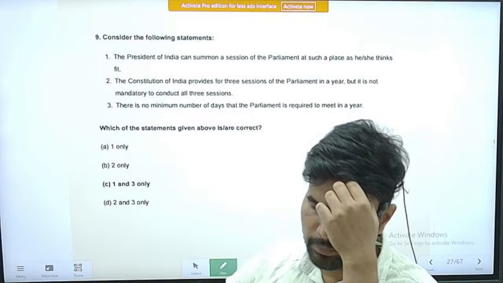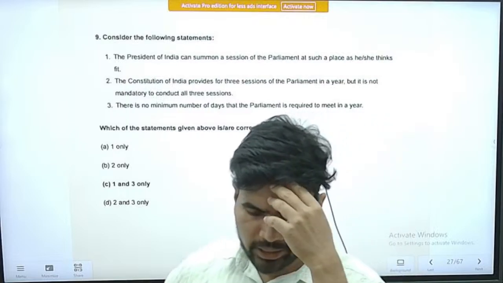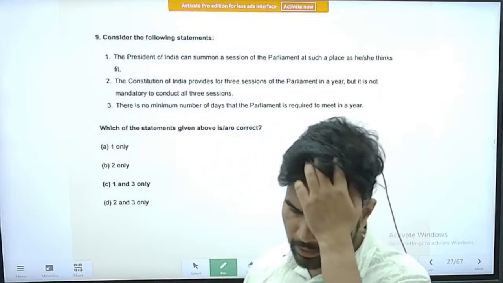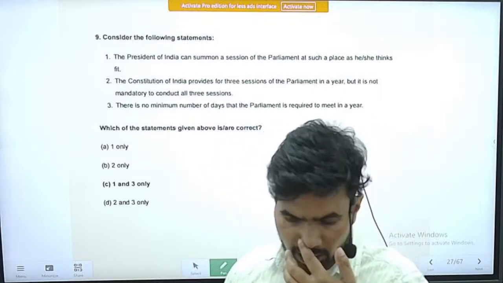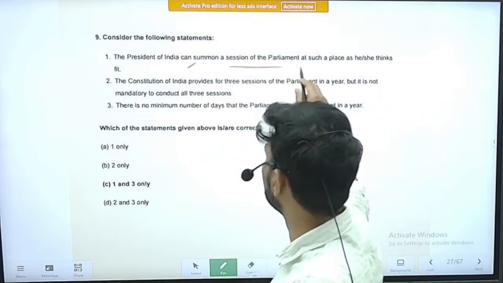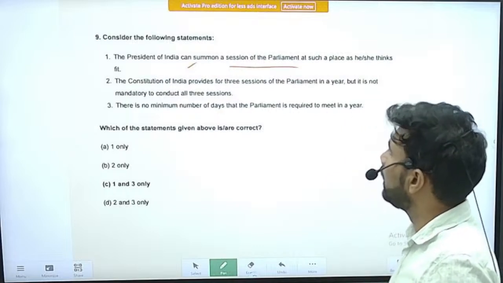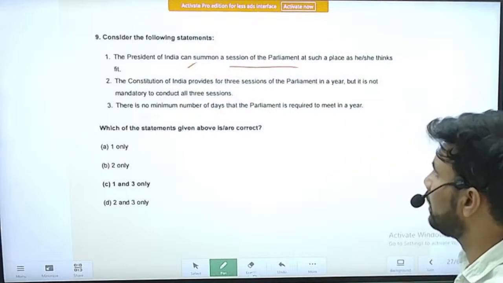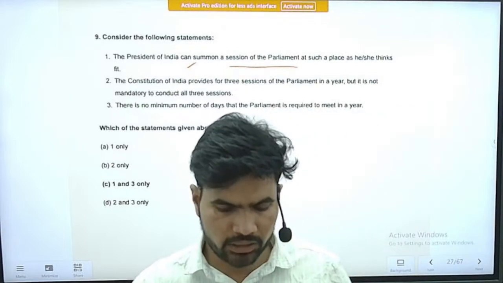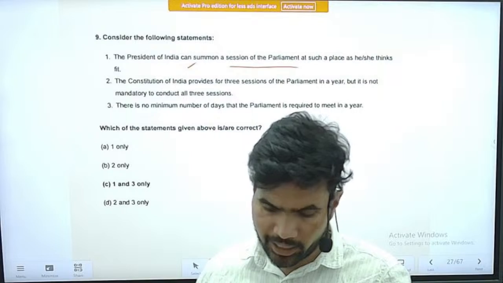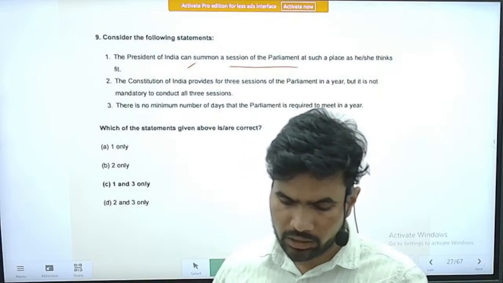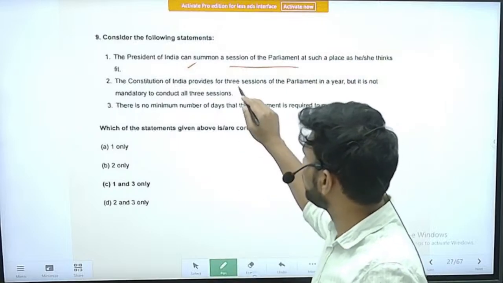Consider the following statements. The statements are, the President of India can summon a session of the Parliament at such a place as he or she thinks fit. Yes, this is mentioned in the Constitution. The President of India can summon a session of the Parliament. Next statement, the Constitution of India provides for 3 sessions of the Parliament in a year, but it is not mandatory to conduct all the 3 sessions. So it is an incorrect statement.